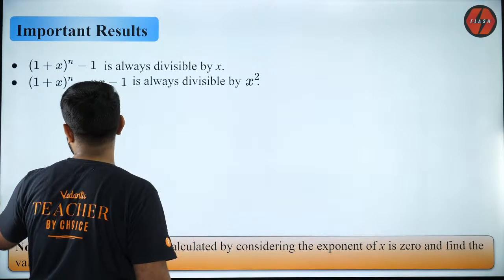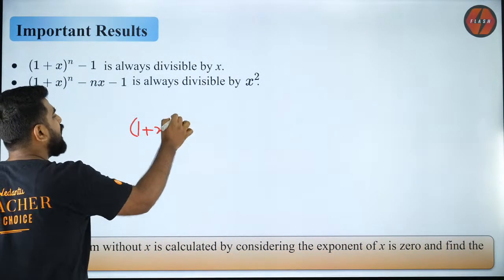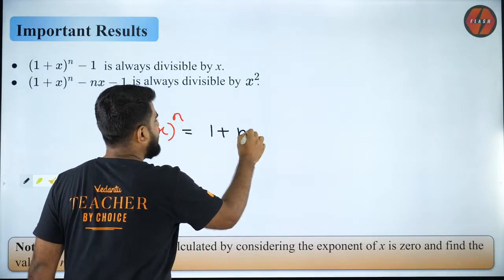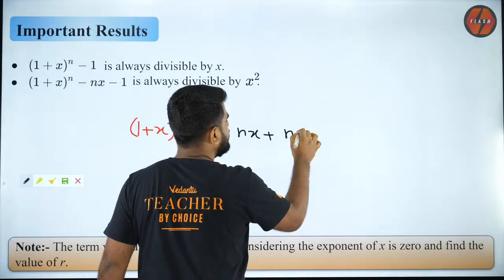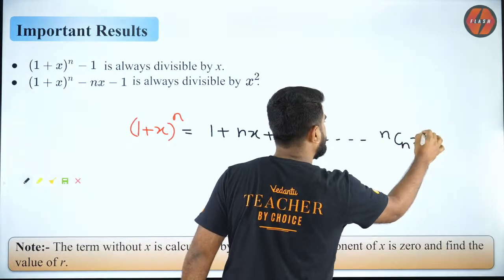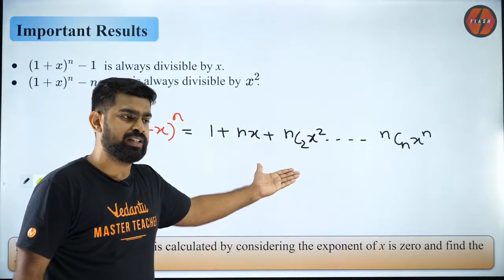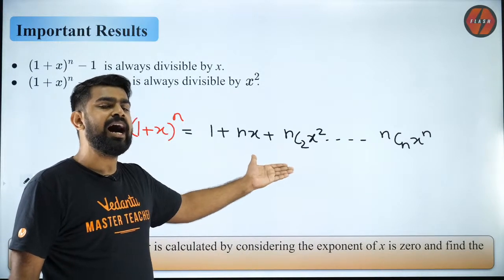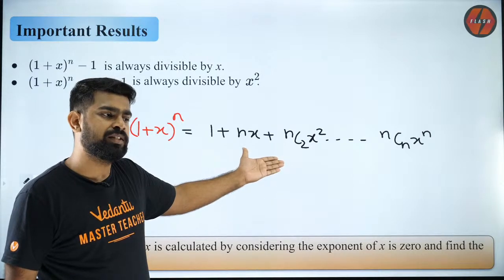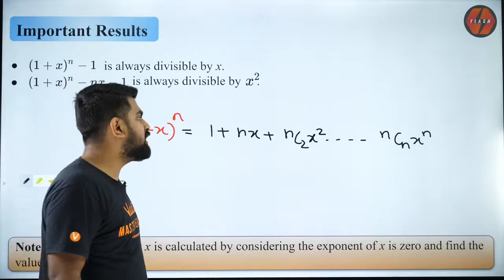Now coming to (1 + x) to the power n. When you have this, guys, do you all agree this expansion is nothing but 1 + nC1 x + nC2 x² all the way up to nCn xⁿ? How many of you agree with me on this? Are you guys clear with it? Everybody knows this? Brilliant. Amazing, guys.